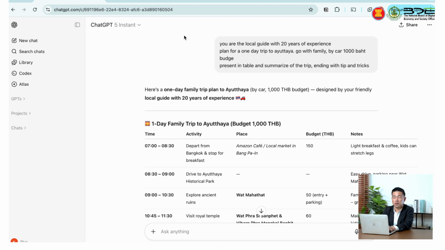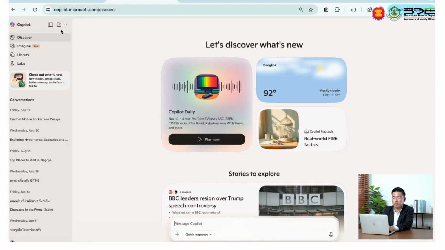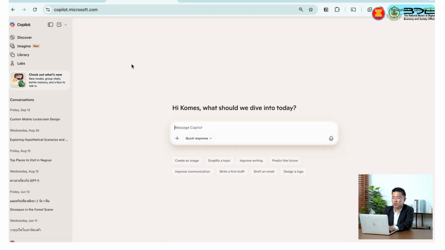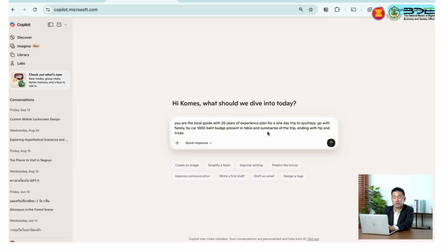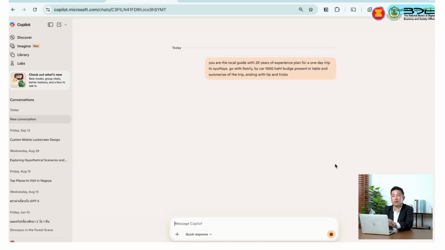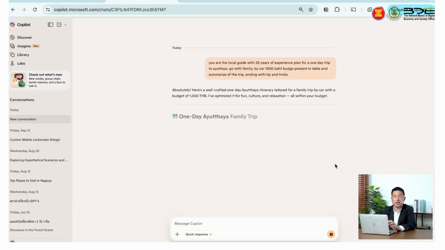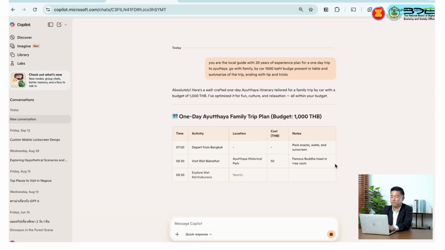So let's go to the next tool. Here it's Copilot. If I do the same thing, I start a new prompt and run the same prompt. If I run the same prompt in a different tool, I will get a different result. Even if I use the same tool, I still get a different result, because the model behind any AI tool, any generative LLM or generative AI tool, randomizes the answer for you.